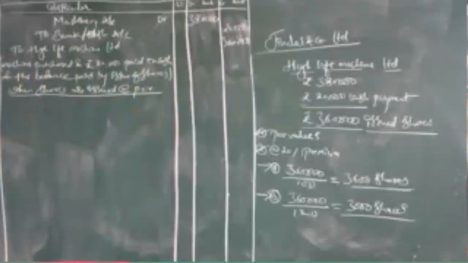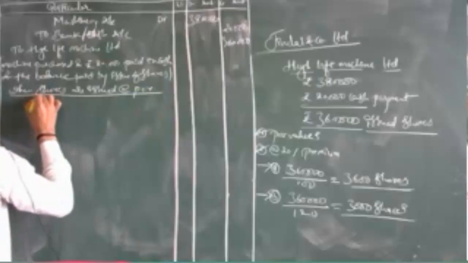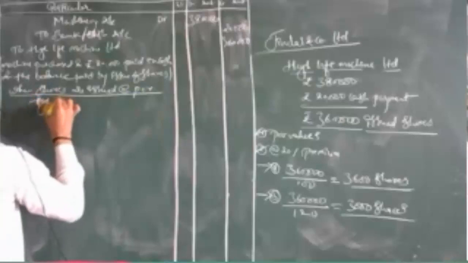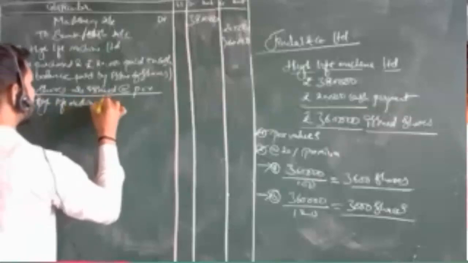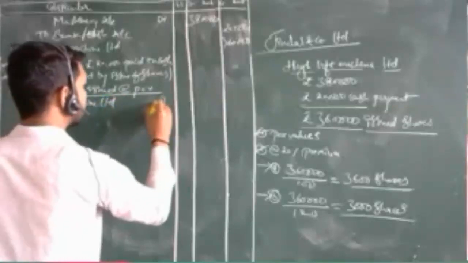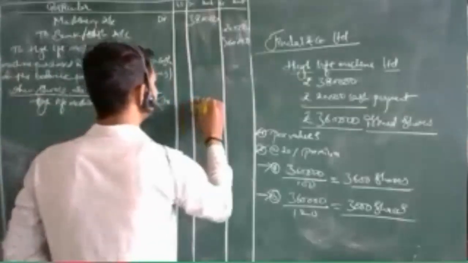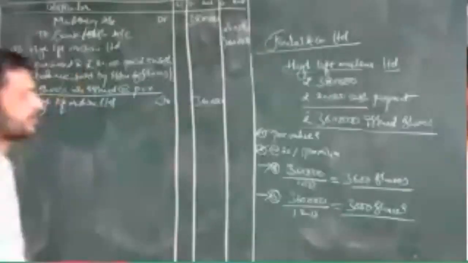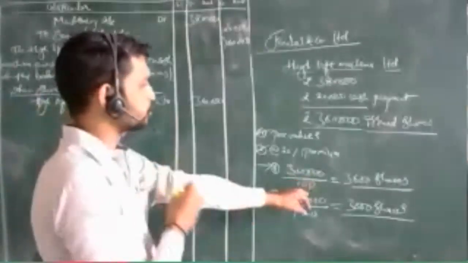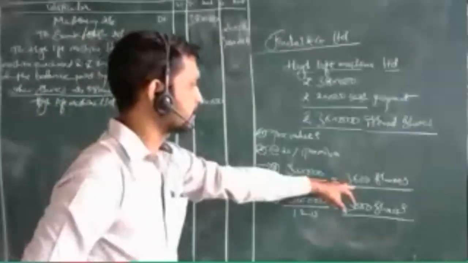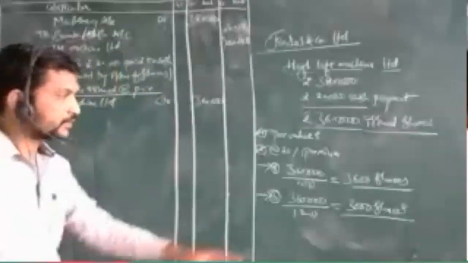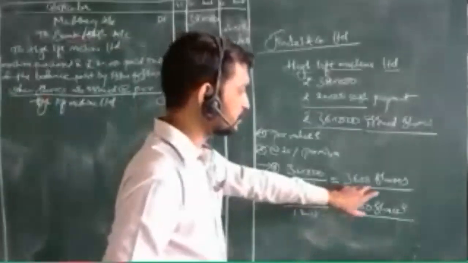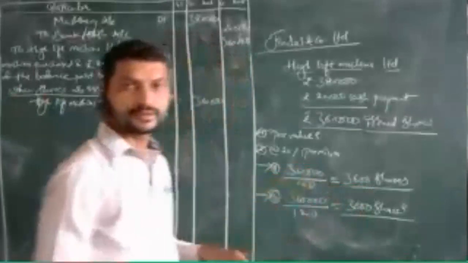High Life Machine Limited debit 3,60,000. Why? Because 3,600 into 100 will be 3,60,000.